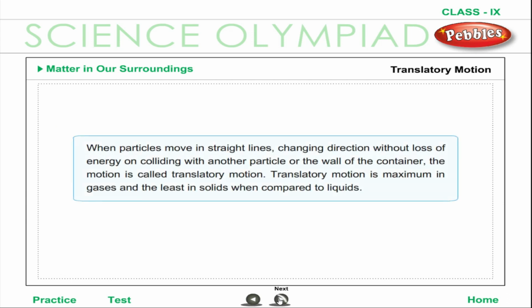Translatory motion, when particles move in straight lines, changing direction without loss of energy on colliding with another particle or the wall of the container. The motion is called translatory motion. Translatory motion is maximum in gases and the least in solids when compared to liquids.